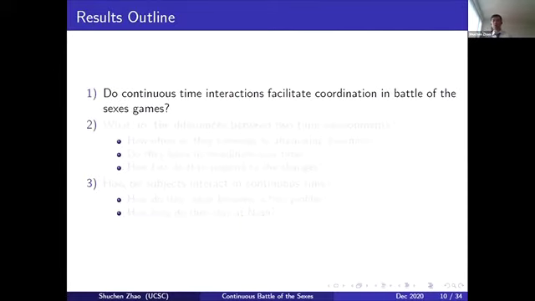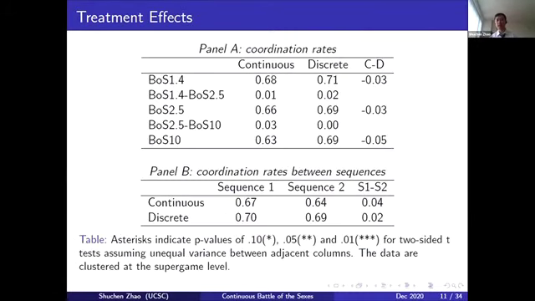The first question is about the treatment effects. Basically, do continuous interactions facilitate coordination in battle of the sexes? You can see that from panels A and B in the first table. You can compare the time environments by column and payoff matrices by row. The number here shows the coordination rate, which is the average fraction of time that a pair stays at either Nash. As you can see, surprisingly, people are actually more likely to coordinate in discrete time than continuous time. And the effect of the payoff matrices is quite similar to the theory predictions.